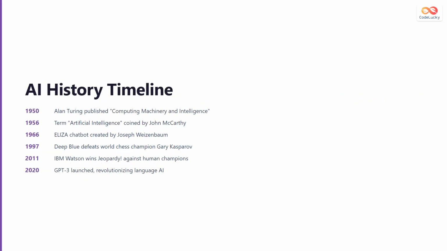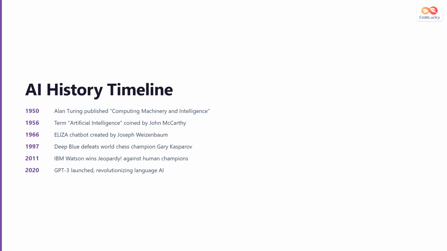The history of artificial intelligence spans several decades. In 1950, Alan Turing published his groundbreaking work on computing machinery and intelligence. In 1956, the term artificial intelligence was officially coined by John McCarthy at the Dartmouth Conference. In 1966, Joseph Weizenbaum created ELIZA, an early chatbot that simulated a psychotherapist.